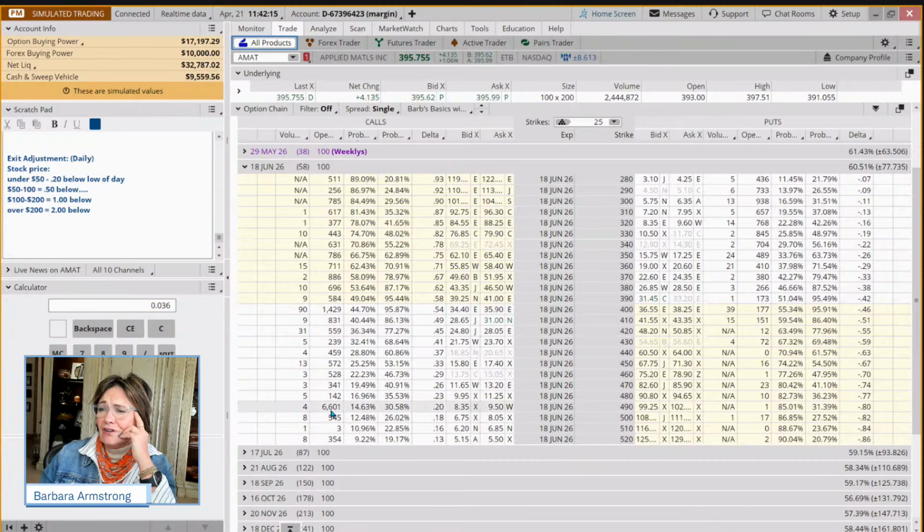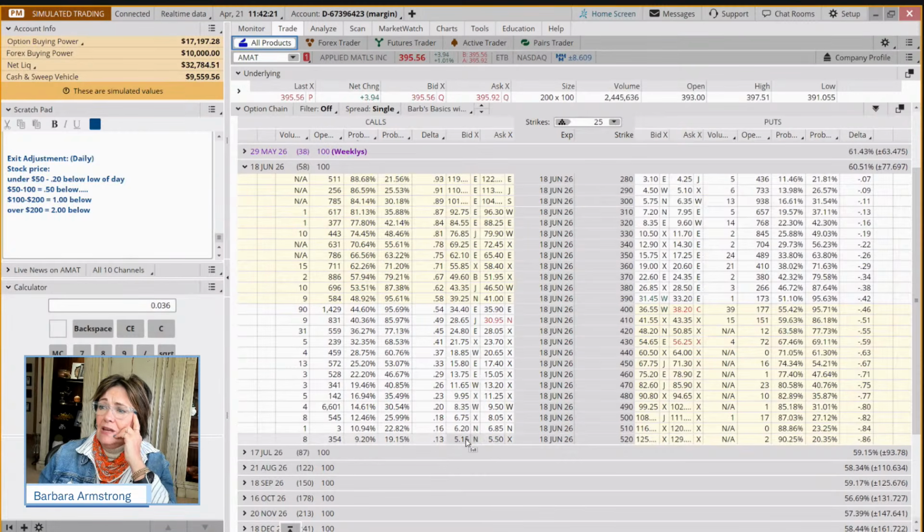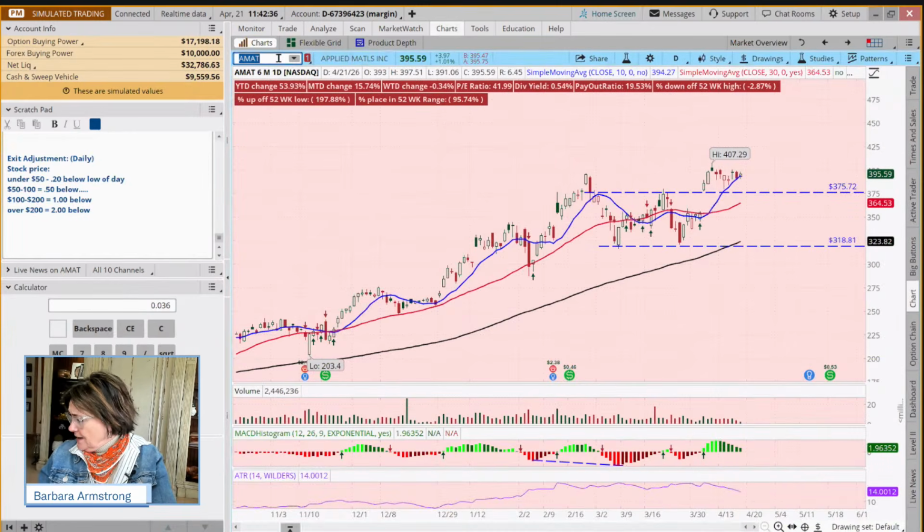And there's 6,000 contracts. Now this one, we have a 35 cents. So we could do this one. If you wanted to practice, one of the things is, do you have a rule? And if you have a rule, you need to follow it. And so here's another example that you could use.